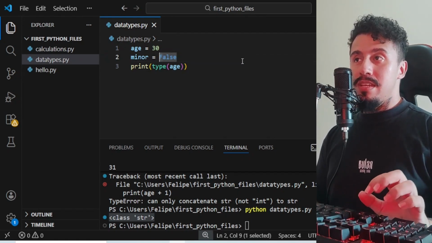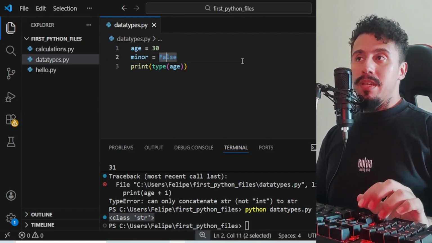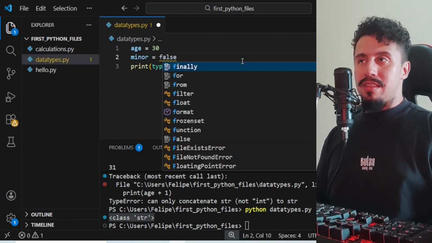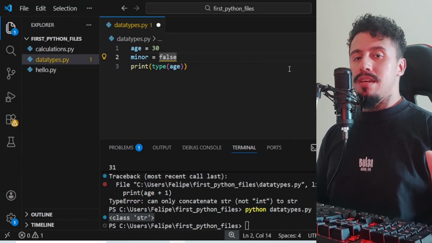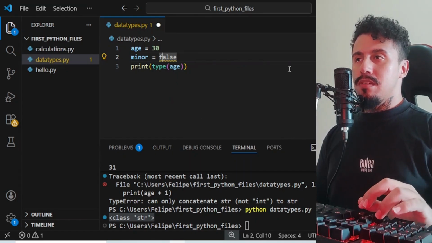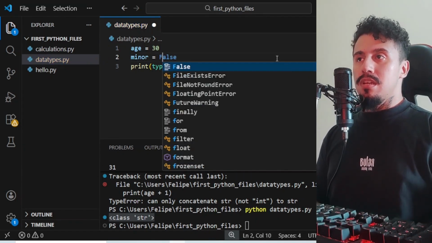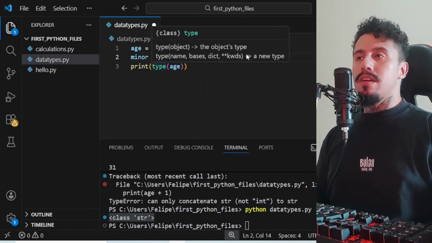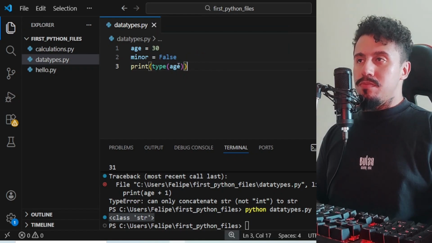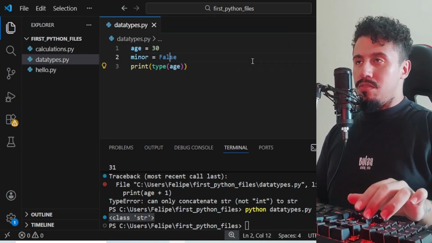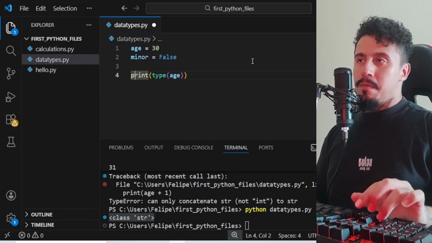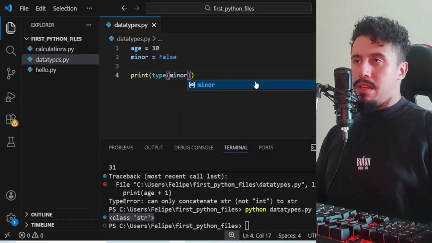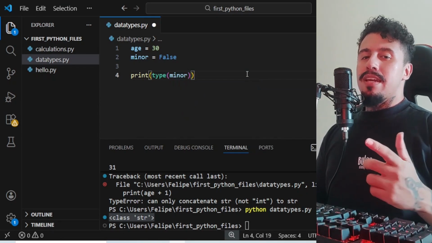We need to put this data with uppercase, right? If you write false like this, Python doesn't recognize it as a boolean. We need to literally put the uppercase here. So if I call the type on the minor variable, you can read this like a question, right?